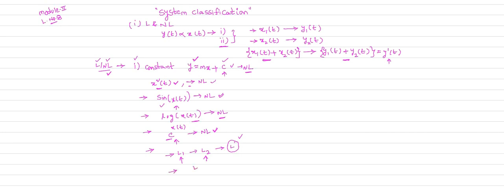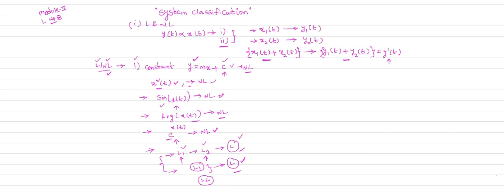Next, when you connect two systems in parallel, L1 and L2 in parallel, the resultant system we get is also a linear system. So you keep these things as a note. When we connect two systems in cascade, the resultant system obtained is also a linear system. When you connect two systems in parallel, the resultant system is also a linear system. So this is about the linearity and non-linearity property of the system. This is about the first category of the classification.